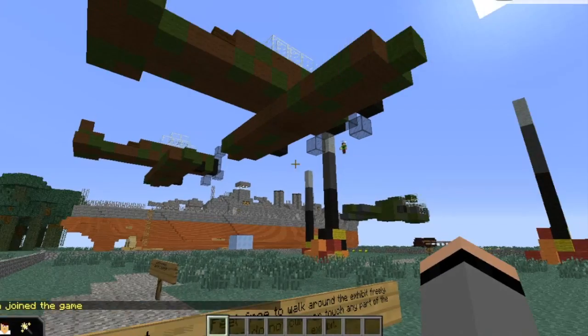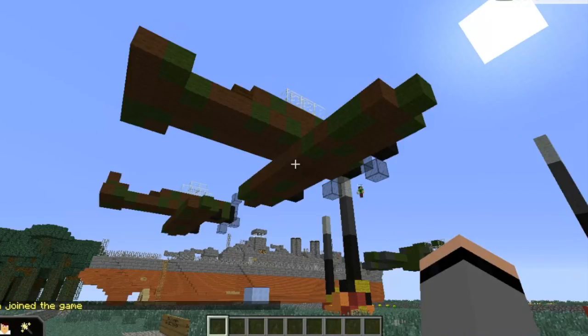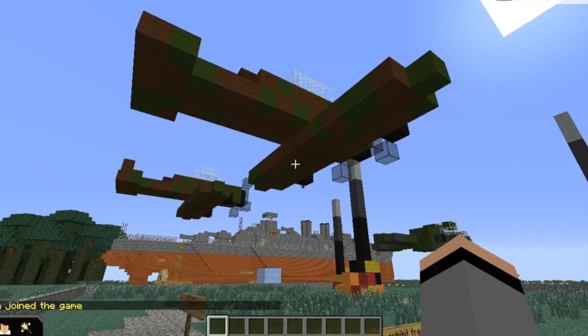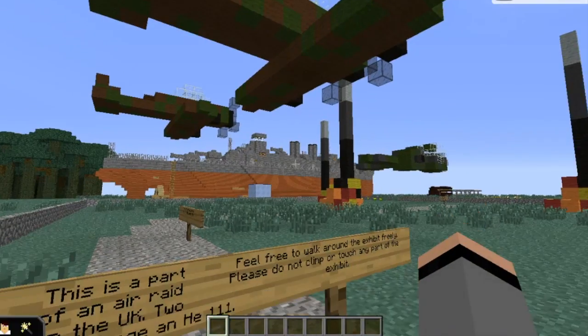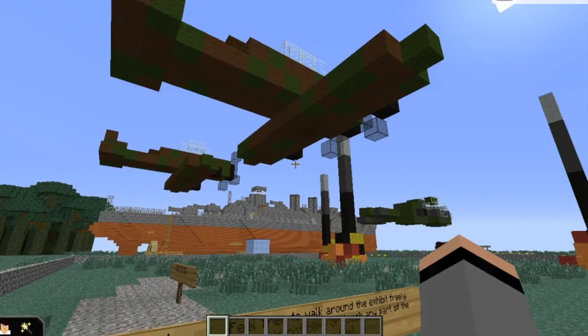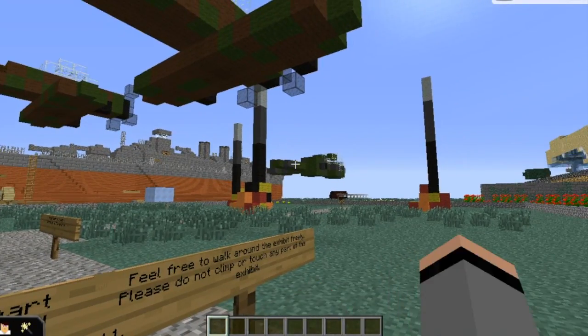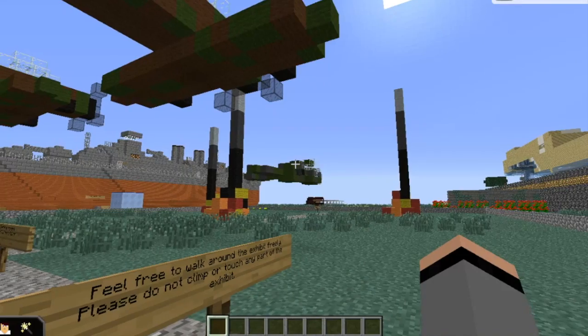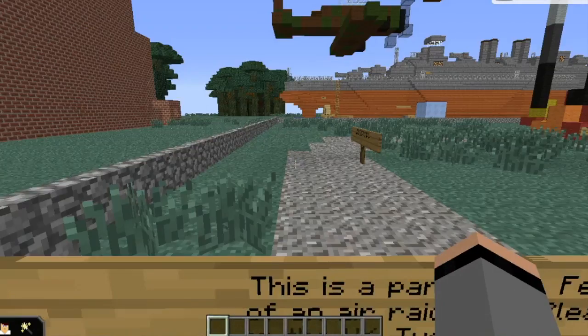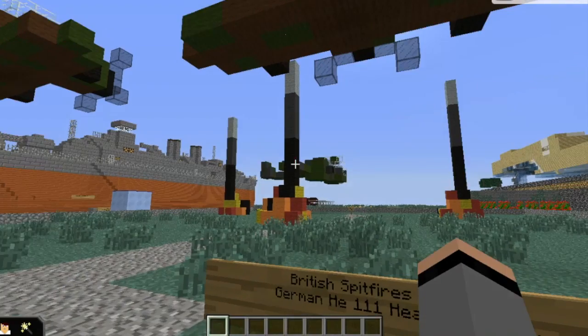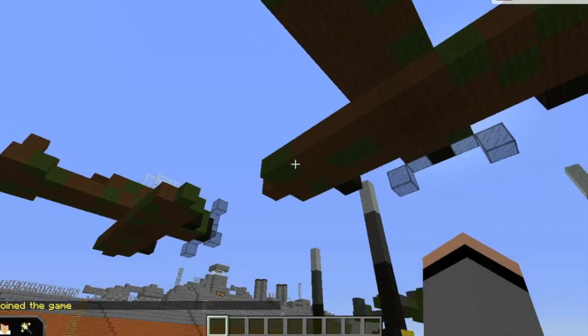Two Spitfires, as we can see right here, were a very commonly used British fighter plane. You can see that they are engaging a nearby HE-111 heavy fighter. That was German. Directly above us are the Spitfires.